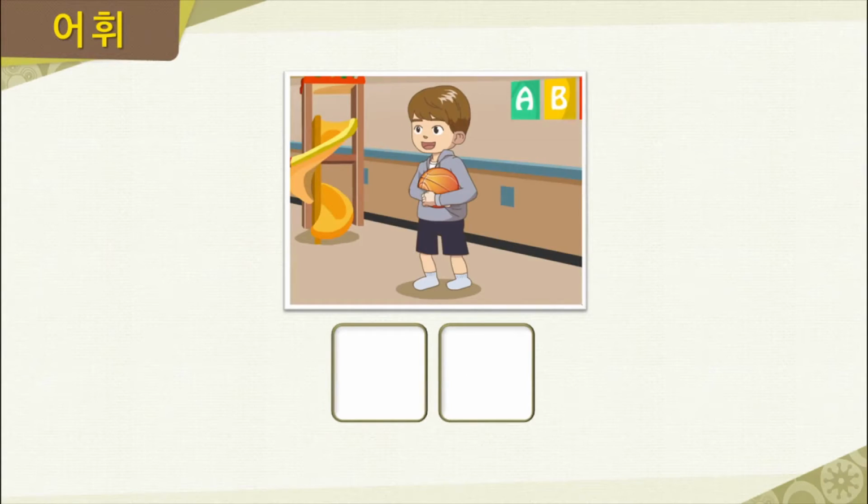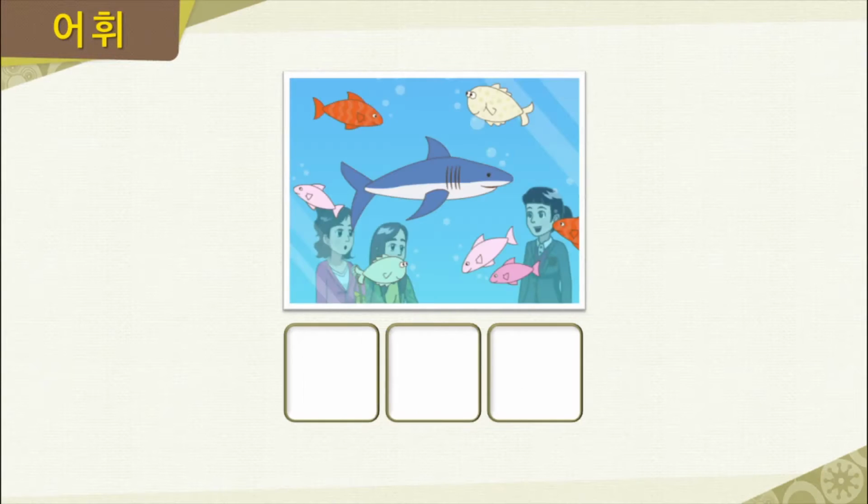Now look at this picture here. It is a picture of someone who is very young. What do we call this kind of person? Right, we call him 아이, which means child. Now these people in the picture here are looking at underwater animals. Where are they now?